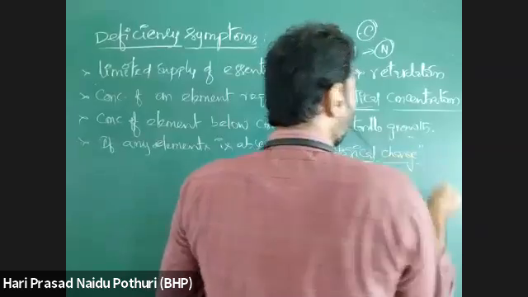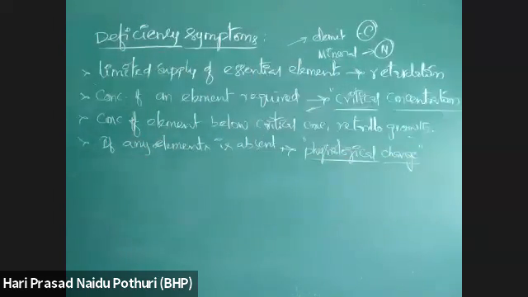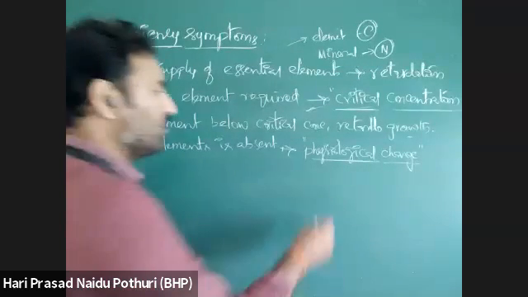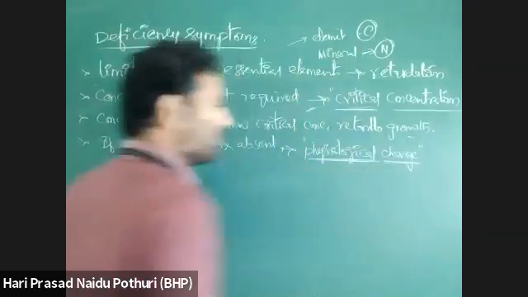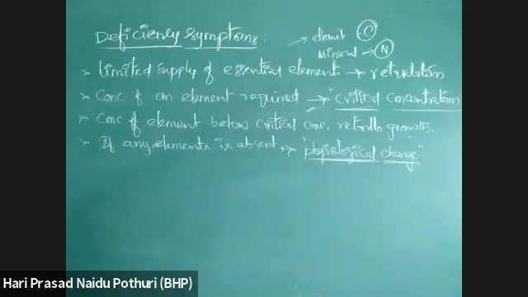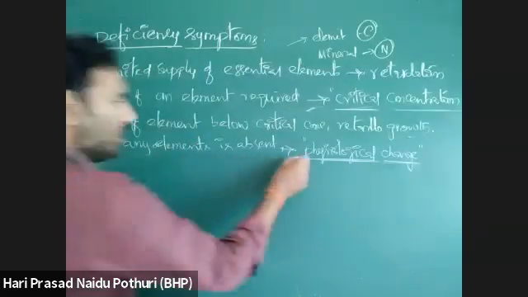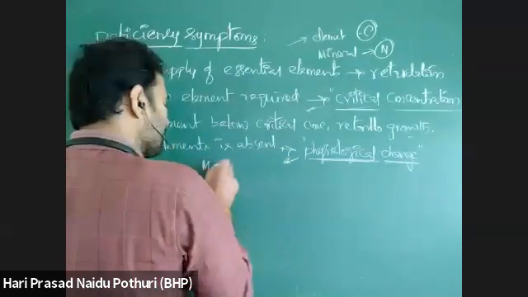Physiology is due to metabolic activities. When an element is not available to the plant, metabolism gets disturbed. As metabolism gets disturbed, it causes physiological change in that plant. That leads to physiological changes, and this may even lead to morphological changes also.